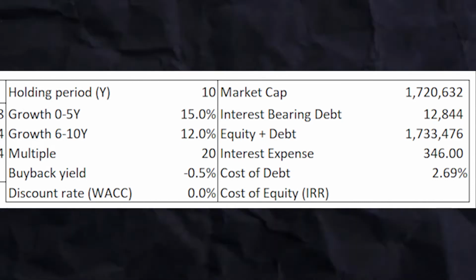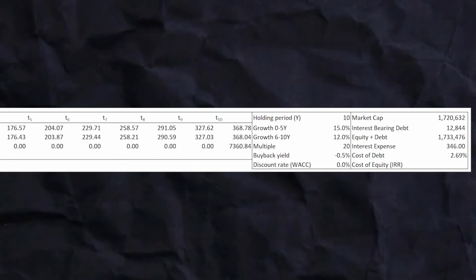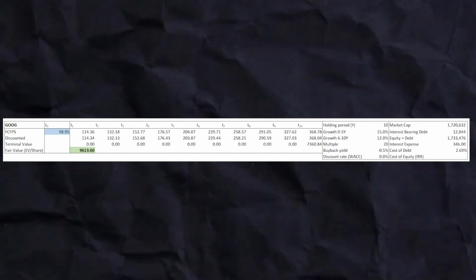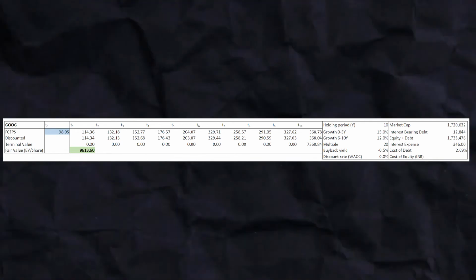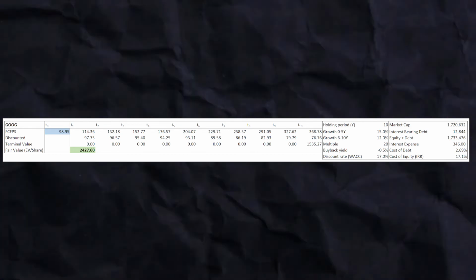Now we can finally calculate our expected annual return based on our assumptions. To do so, we adjust our cost of equity, which is basically our internal rate of return over our holding period, until the number in the green box is equal to Google's current enterprise value per share. When we do so, we come up with a cost of equity, so basically our internal rate of return over our holding period, of 17.1%. So Google currently seems like quite an interesting investment based on our assumptions.